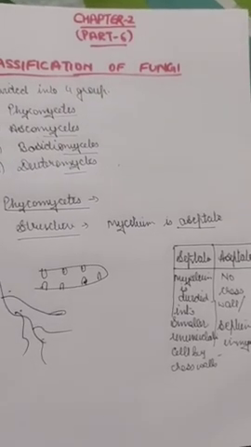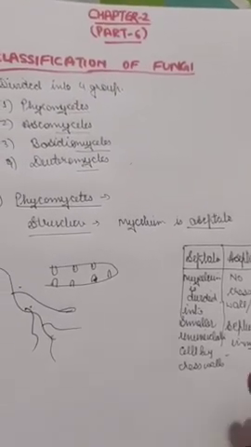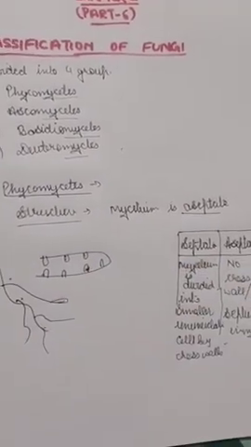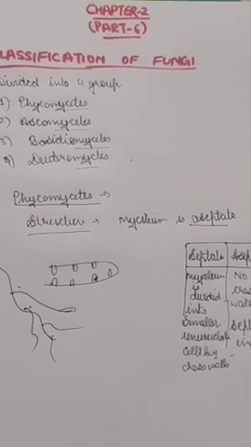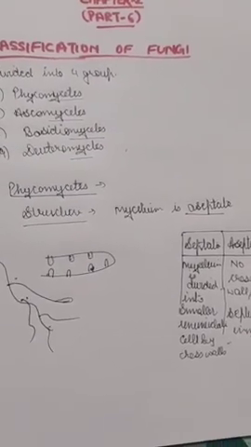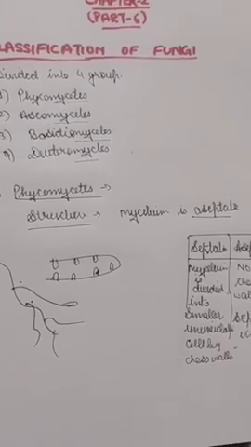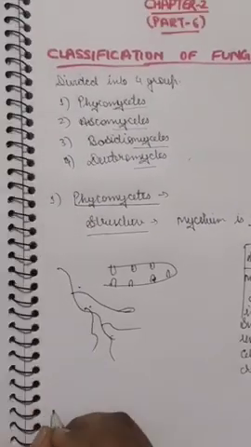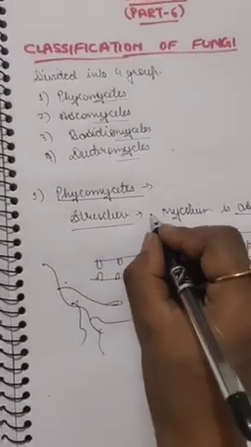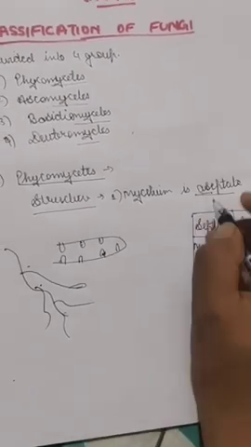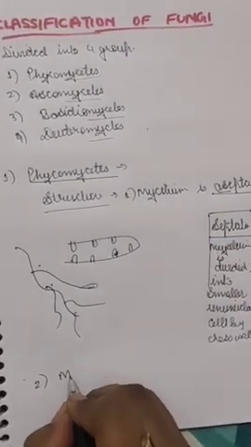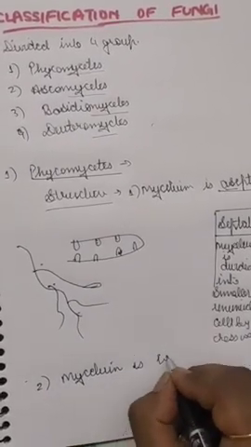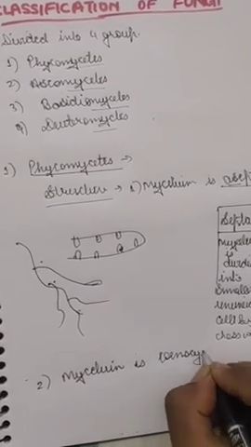Whenever there is a cross wall present to divide the mycelium, and these divisions have one or more nuclei, it is called septate. And if there is no division, no cross walls, then it is called aseptate. In this, all the cytoplasm will be flowing all around. So the first point is that the mycelium is aseptate, and the second point is that the mycelium is cenocytic.